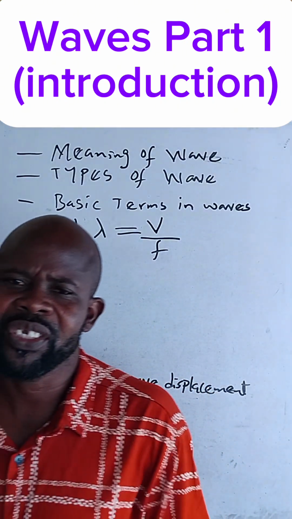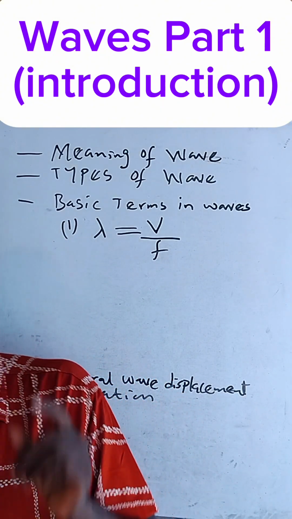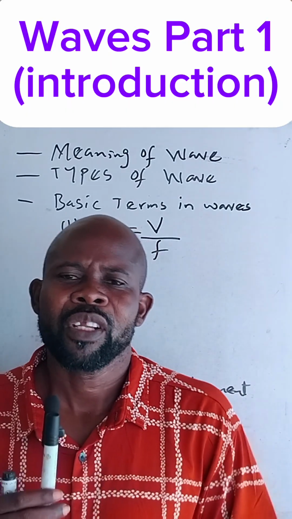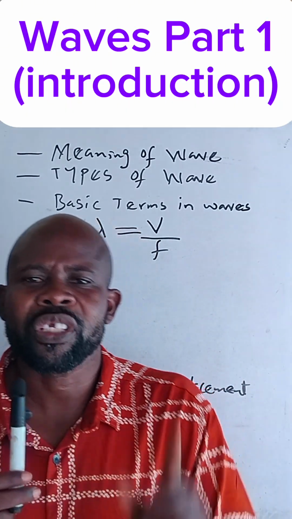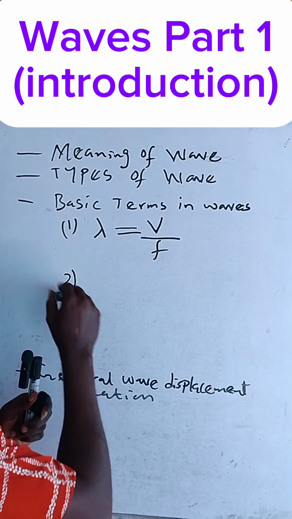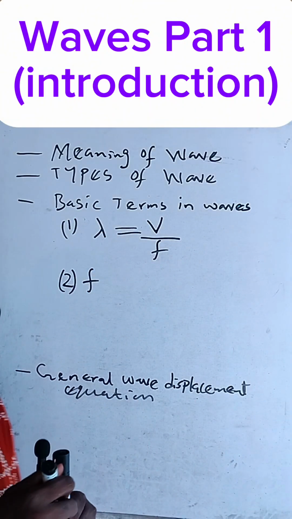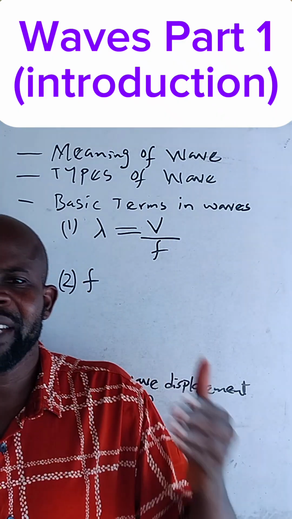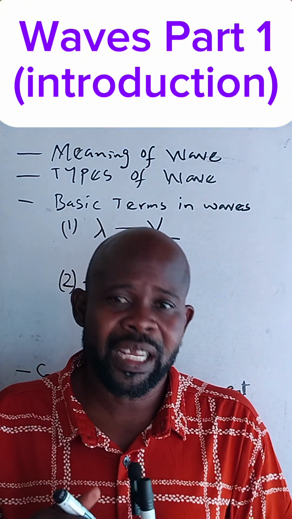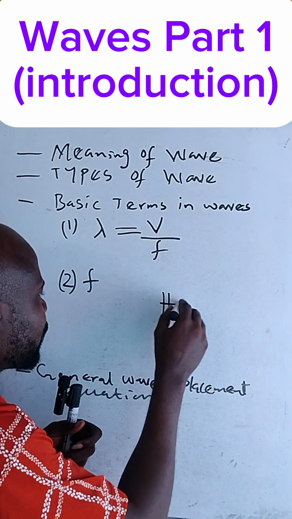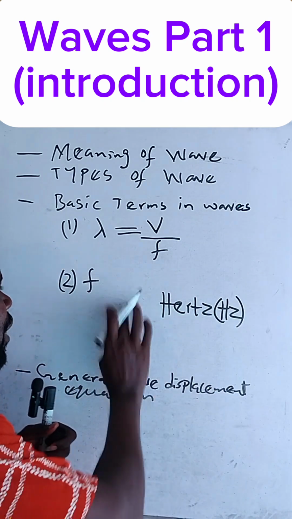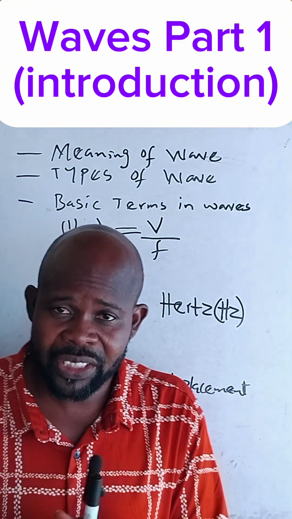Number two, we have frequency itself. If we talk about frequency, we are referring to the number of waves produced in one second. That is frequency, which is number two. And this is the symbol for the frequency we are talking about. Now, it has units. The unit of frequency is hertz, which is abbreviated like this. This is the unit for frequency. Let's take note of that.